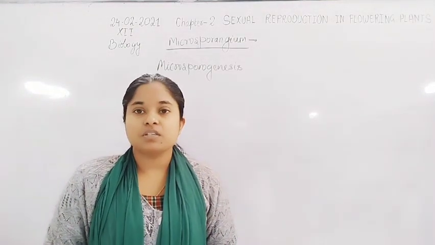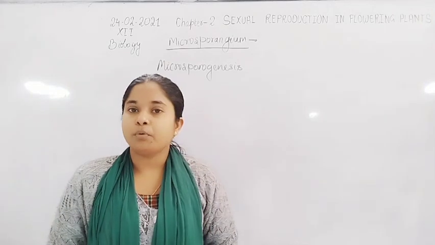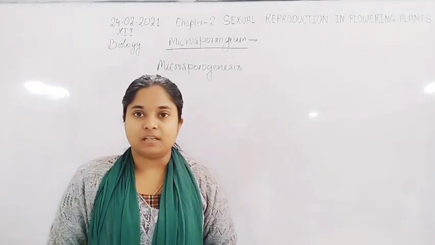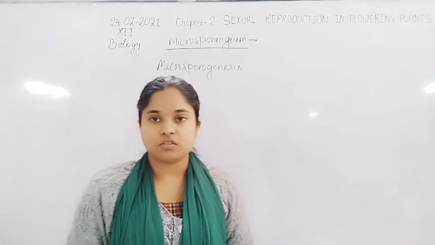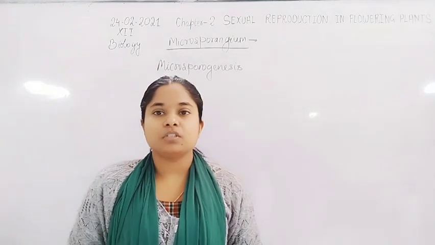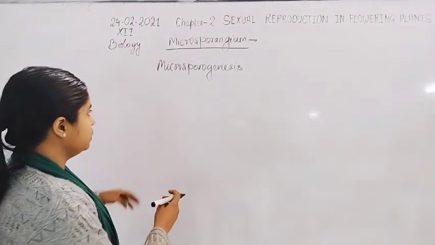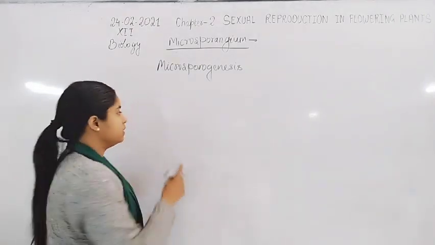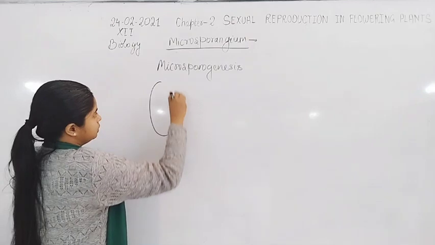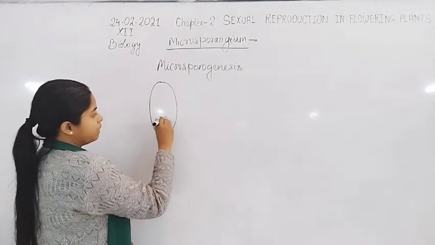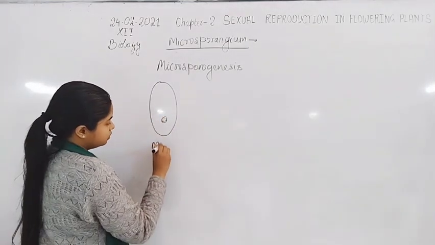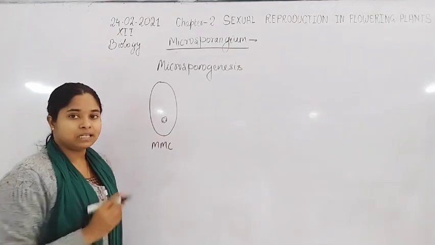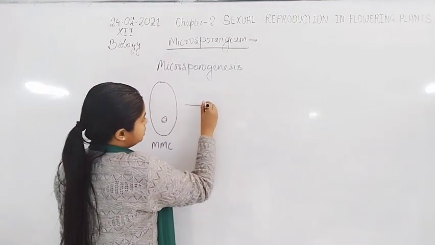After the meiosis division, 4 pollen grains are formed, but there is a dehydration process also that occurs in microsporogenesis. So start करते हैं, inside the microsporangium there is the microspore mother cell. Here is the microspore mother cell. The microspore mother cell undergoes meiosis division.